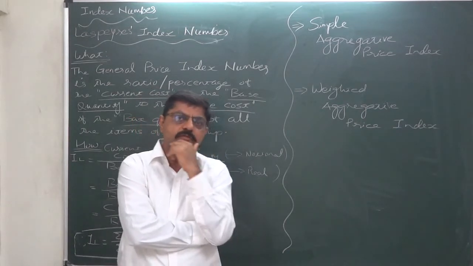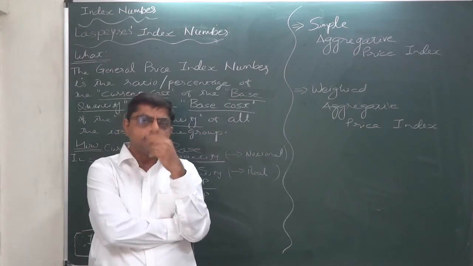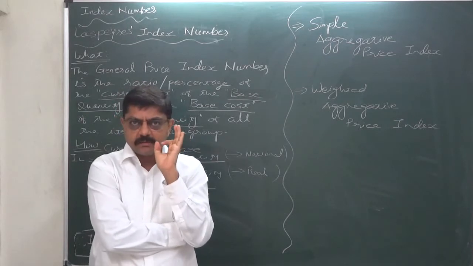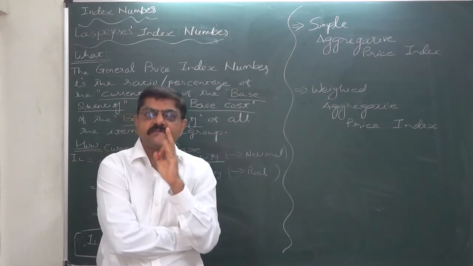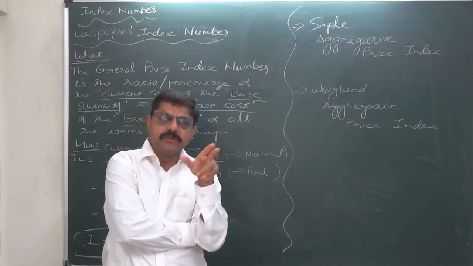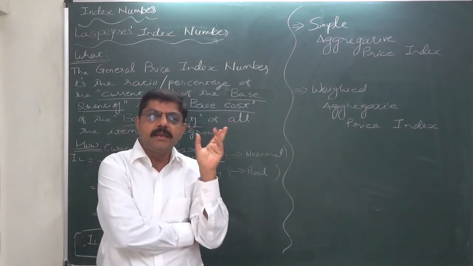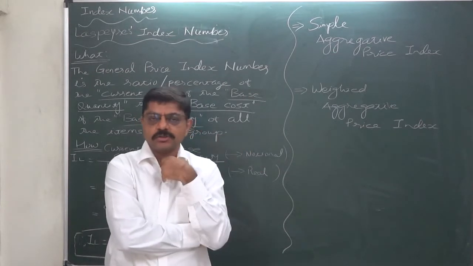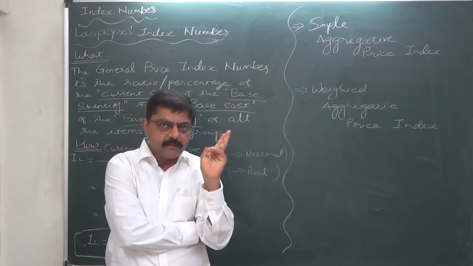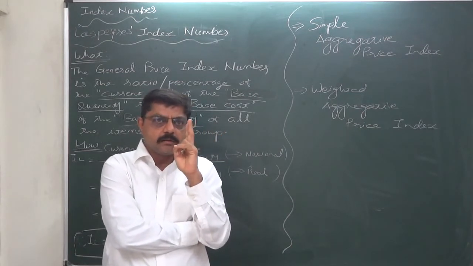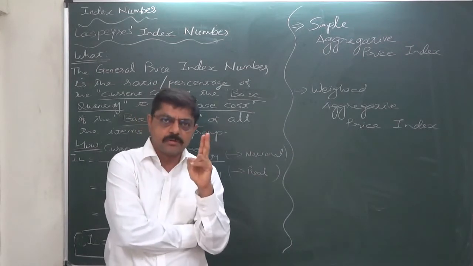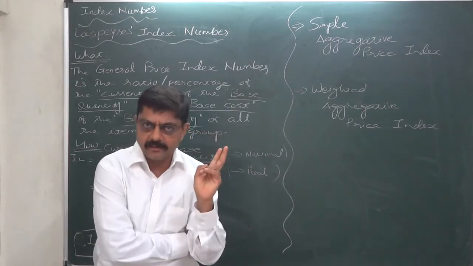Now why should we consider the quantity? There are two main reasons. First, we pay the price, but every time we don't pay the price for a single unit only. We pay the price for all the units of the items we buy or purchase to consume. That's why the amount paid by us is not the price but the total cost of the whole quantity we buy.